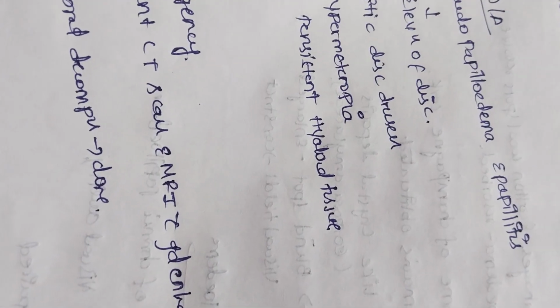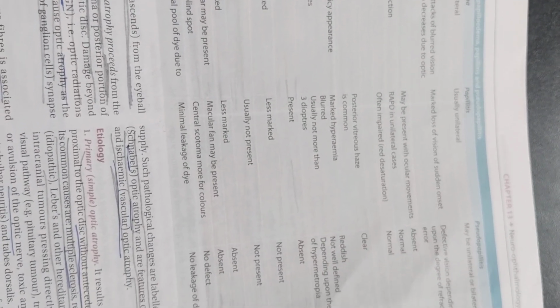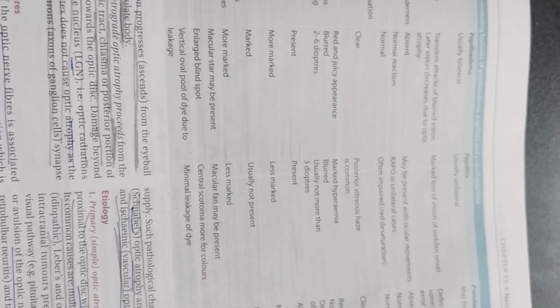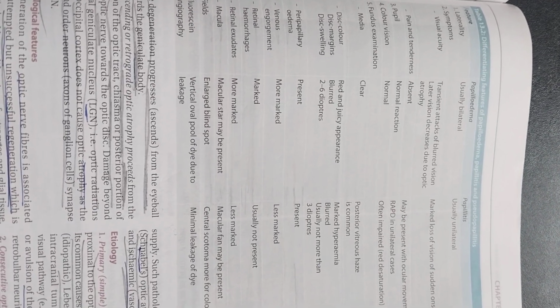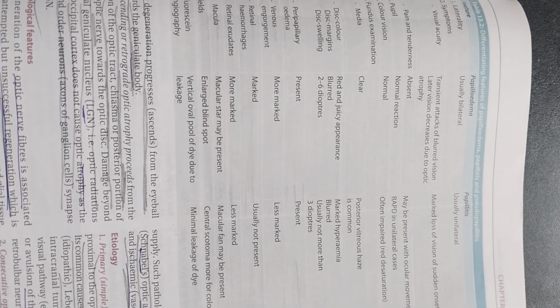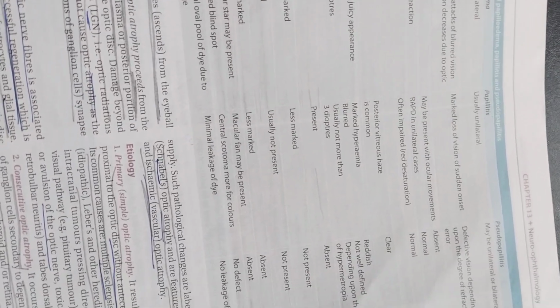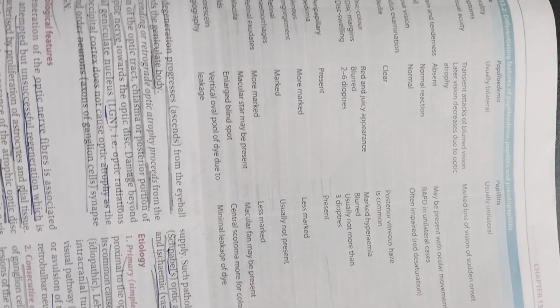On closing, we'll see the differences between papilledema, papillitis and pseudopapillitis. Papilledema is bilateral, whereas papillitis is unilateral. Pseudopapillitis may be unilateral or bilateral. Visual acuity: transient attacks of blurred vision, later decreasing due to optic atrophy in papilledema, whereas marked loss of vision of sudden onset in papillitis, and defective vision depending upon the degree of refractive error in pseudopapillitis.